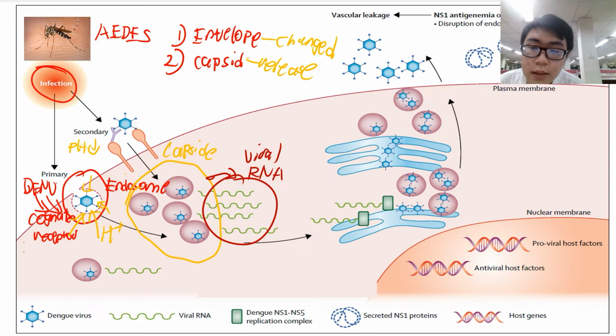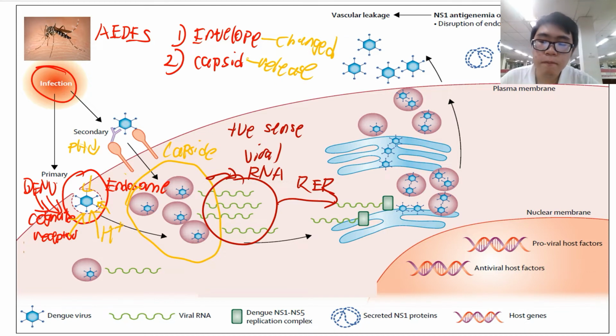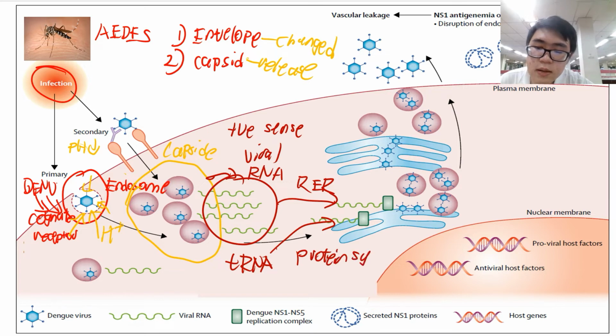Okay. After the viral RNA, as we know that it is positive-sensed. Positive-sensed means that it can be directly translated. So it will go to the RER, the rough endoplasmic reticulum, because we know that the translation component is the ribosome, so it will bind to the ribosome, and then another component called tRNA. The tRNA also plays a major role in the translation process, so it will also bind to the ribosome and then synthesize proteins, and protein synthesis occurs.